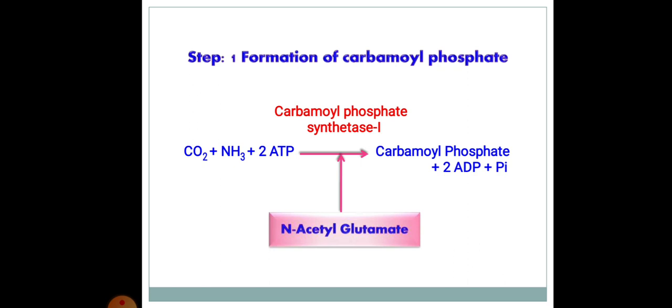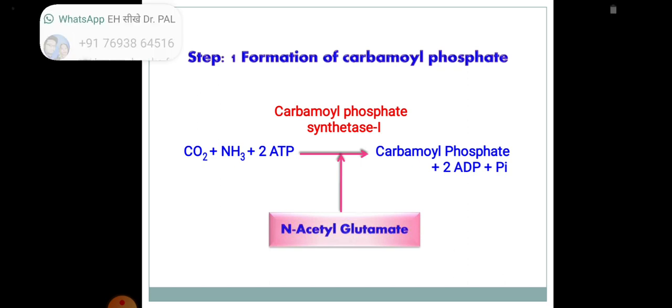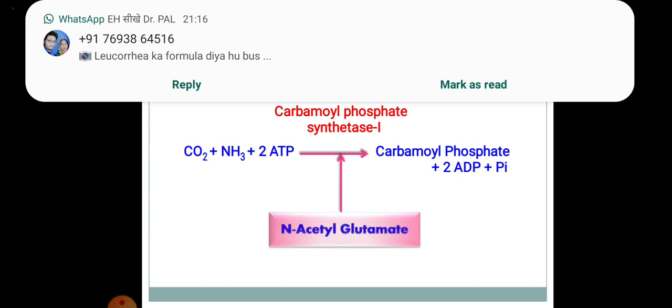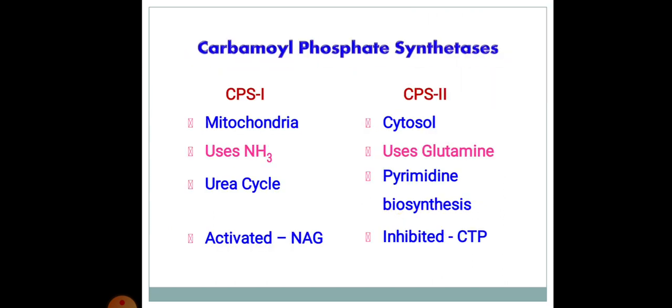Step 1, formation of carbamyl phosphate. Carbon dioxide, ammonia and 2 ATP molecules, in the presence of carbamyl phosphate synthetase 1 and utilizing N-acetyl glutamate, form carbamyl phosphate plus 2 ADP plus inorganic phosphate. There are two carbamyl phosphate synthetases.